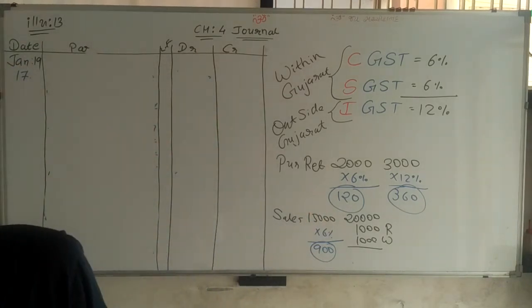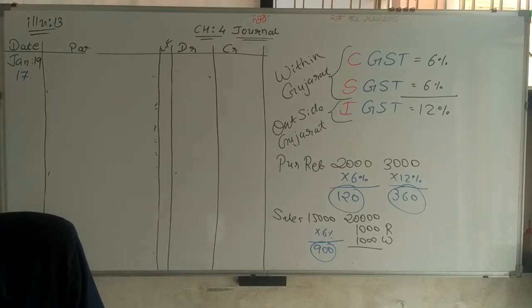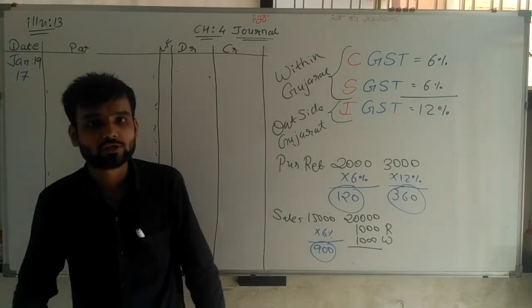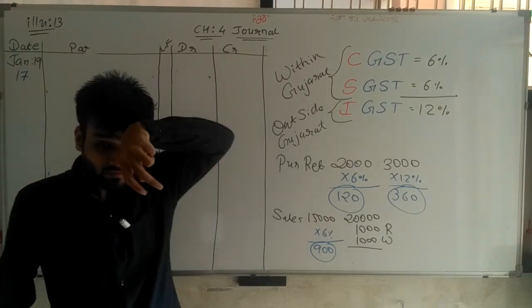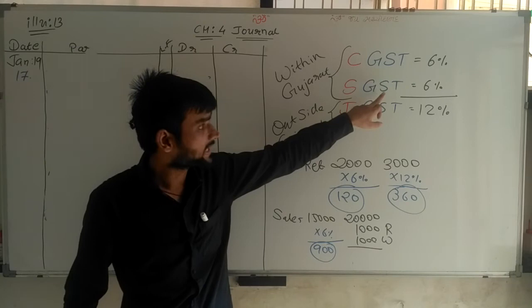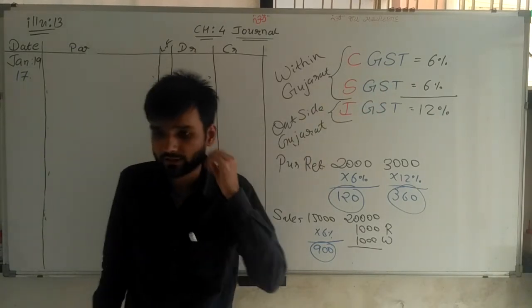Now, sir, Valsad is within Gujarat, so two GST are applicable. First is CGST, second is SGST, that we have to calculate.